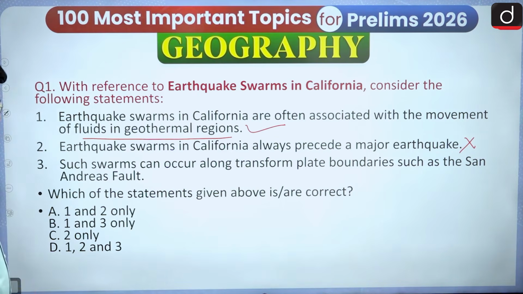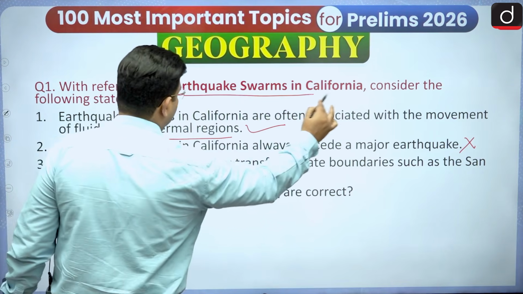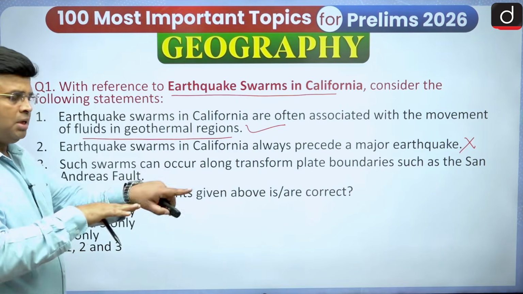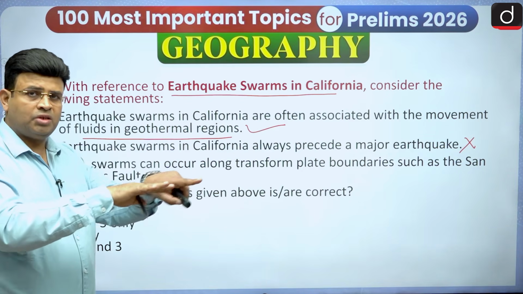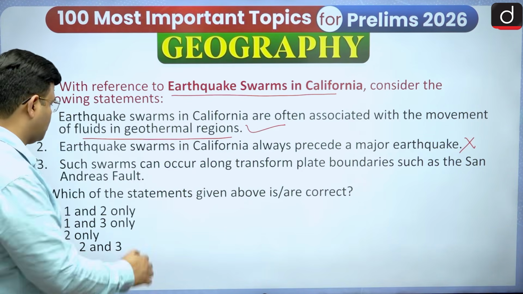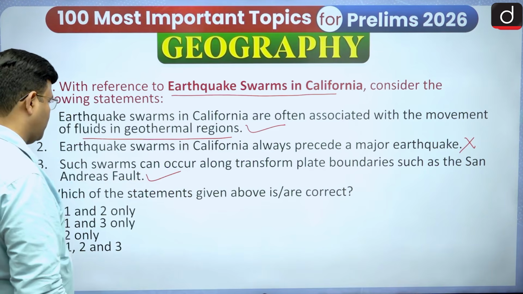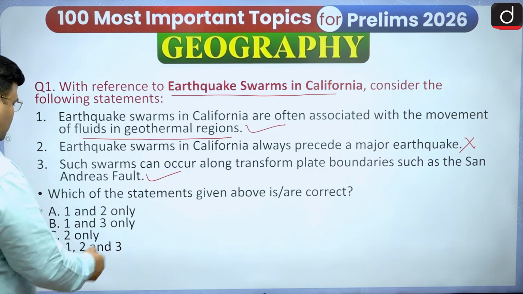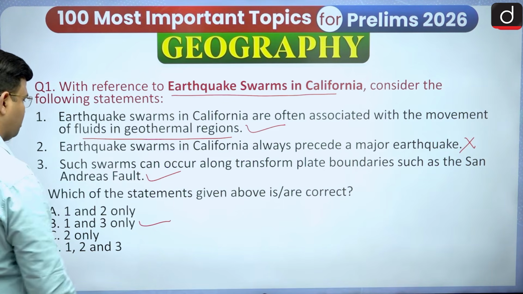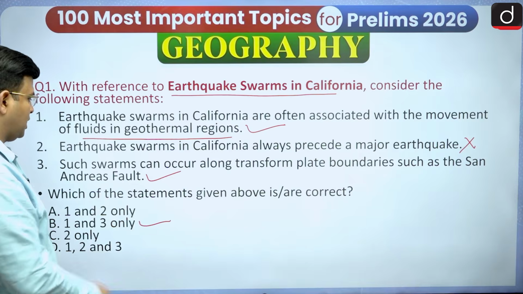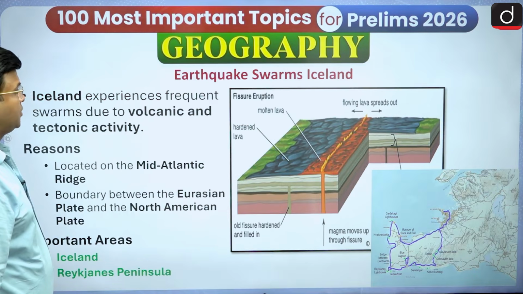And such swarms can occur along transform plate boundaries such as the San Andreas Fault. If we are talking about earthquake swarms in California, it is along the state of California in the USA, where the San Andreas Fault is. So this statement is also correct. So we can say that 1 and 3 are correct. So we have seen how these questions work.